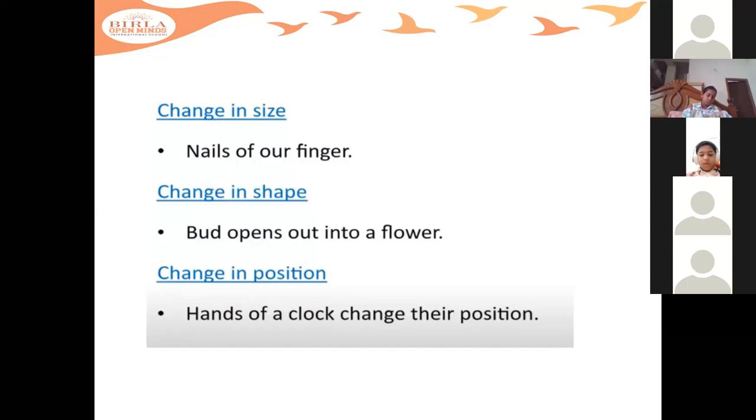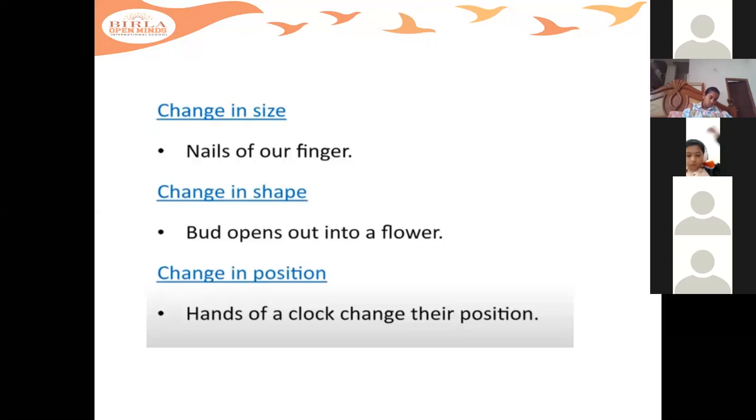What is an example for change in position, children? You can say the hands of a clock. They change their position, moving continuously. And even Earth revolves around the sun. So it is a change in position, but we cannot see it. But the hands of a clock we can see physically, before our eyes. So this is an example.